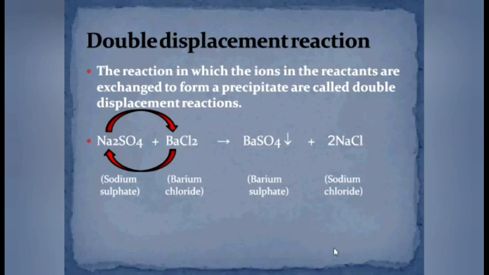As the precipitate forms and the exchange of ions takes place here, this reaction is an example of double displacement reaction. In this way, we have finished one criterion for classification of chemical reactions.